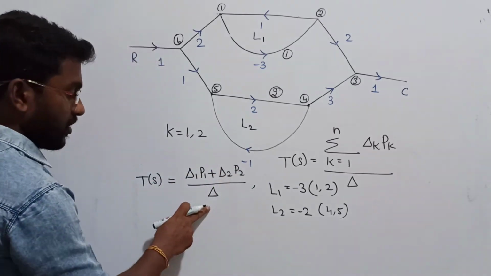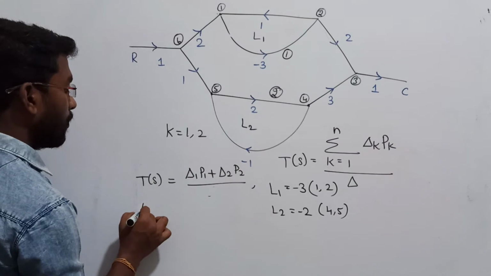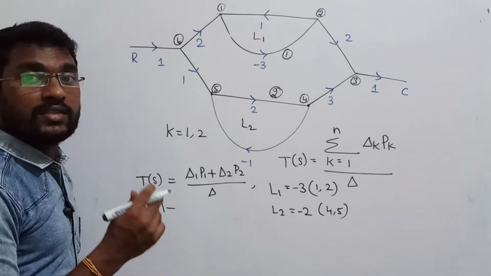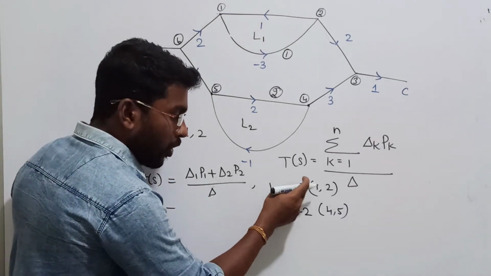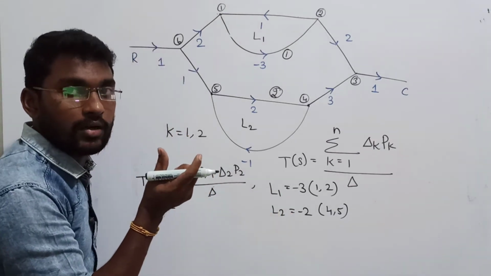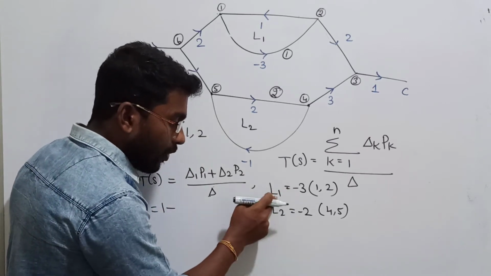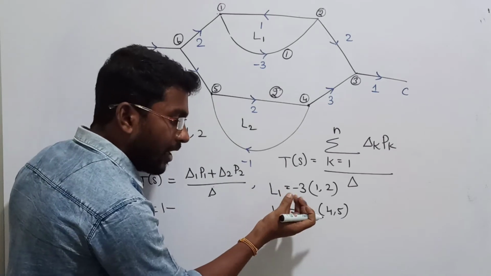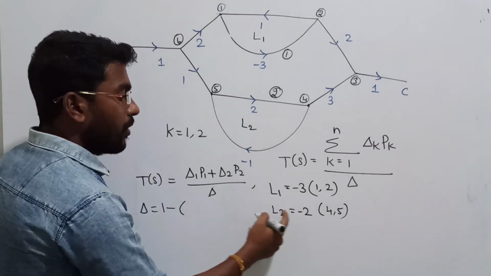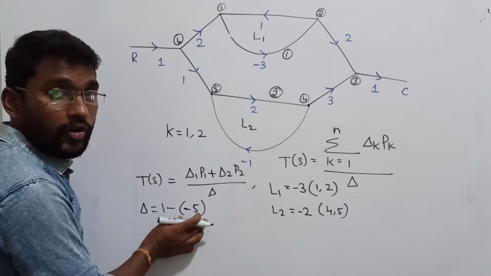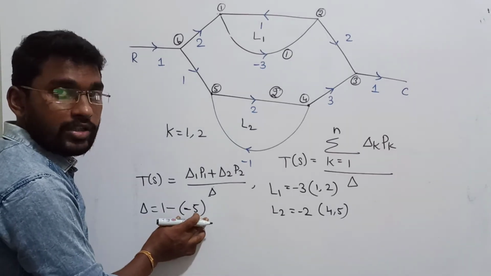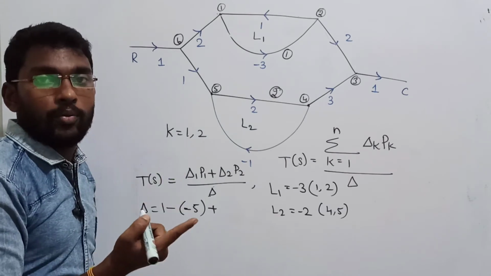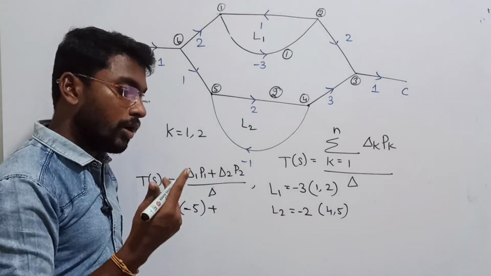Let me write the equation here. Del can be written as 1 minus the sum of individual loop gains. The sum of individual loop gains is L1 plus L2; only two loops are there, so add the individual loop gains: -3 and -2 become -5. So 1 minus the sum of individual loop gains, plus the next formula, the sum of product of two non touching loop gains.